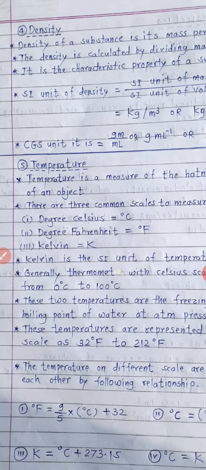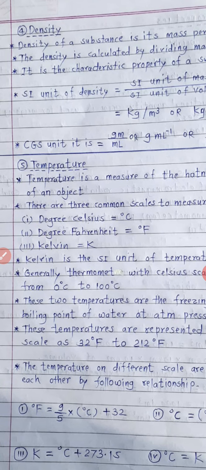Now the next one is temperature. It is also a very important physical property. Temperature is a measure of the hotness or coldness of an object. If you have to measure the hotness and coldness of any object, temperature is used. There are 3 common scales to measure temperature.